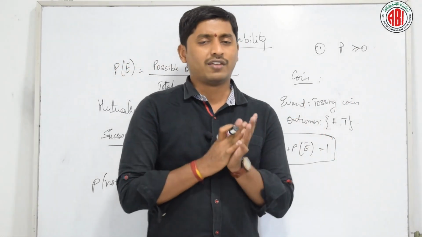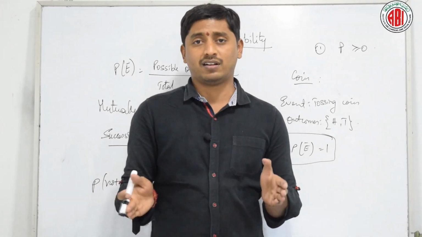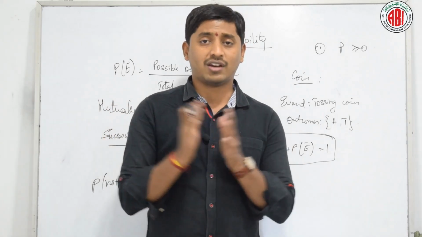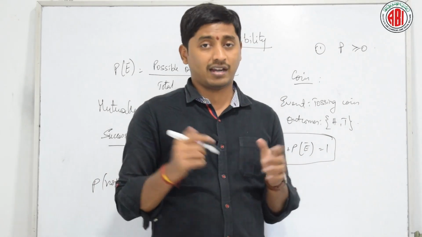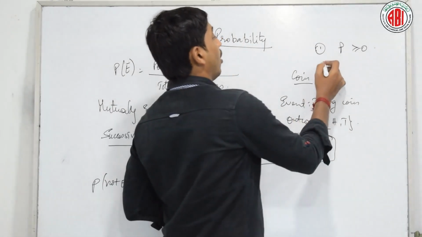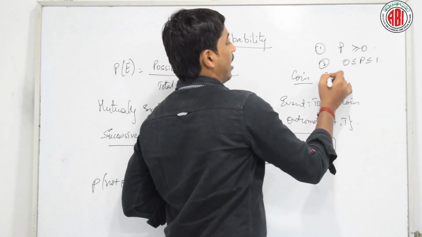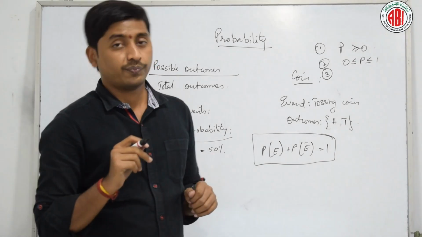Whatever the maximum it is, we are going to get the percentage only from 0 to 100%, right? Do we get more than that? No, right? Whatever it is, we are always confined to 0 to 100%. That is, my probability always lies between 0 and 100. 100% is nothing but full probability, which is 1, right?